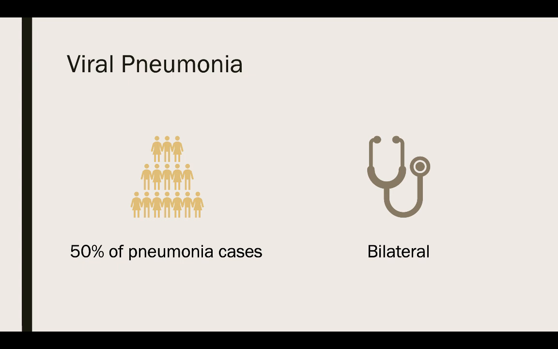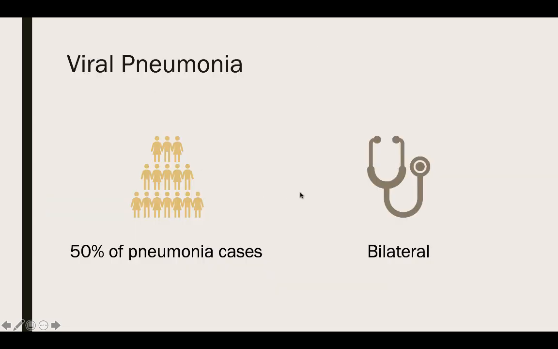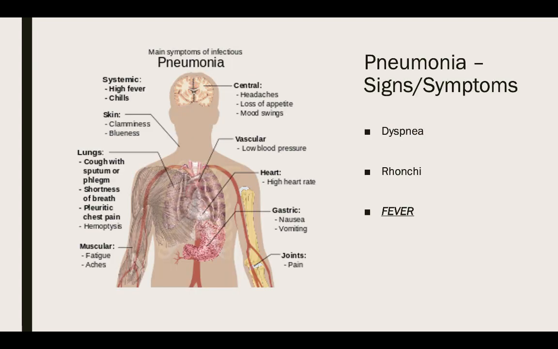Your viral pneumonias are going to be bilateral, whereas your bacterial pneumonias are usually unilateral. Right here, we can take an x-ray and say there it is. Our viral pneumonias are usually going to be bilateral in nature, just a little bit more severe in symptomology than our bacterial pneumonias.